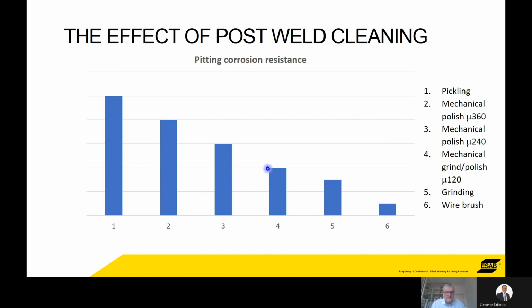So this is the resistance to pitting corrosion. So the higher up this scale, then the better the resistance to the pitting corrosion. That's the corrosion that you saw in those test pieces. So you start off at this side with a wire brush, then you've got very little resistance. Whereas you go up the scale between grinding, mechanical polishing at various scales, and the top one that we would recommend is pickling and passivation. Then you take off all of the surfaces, and the resistance to pitting is much better.